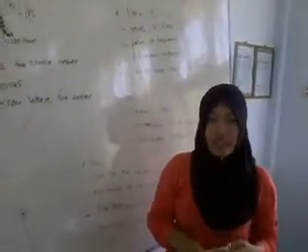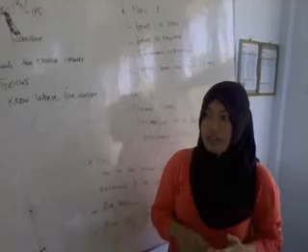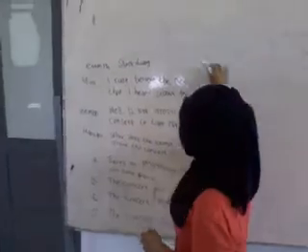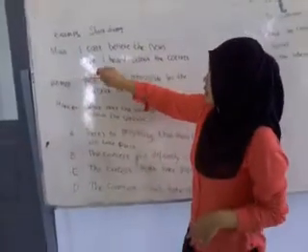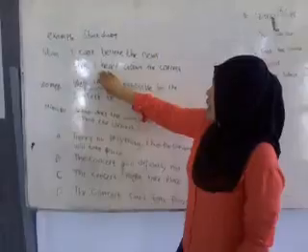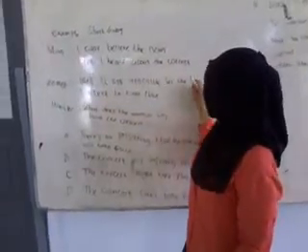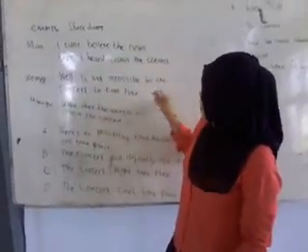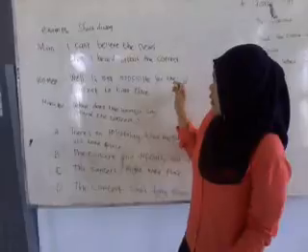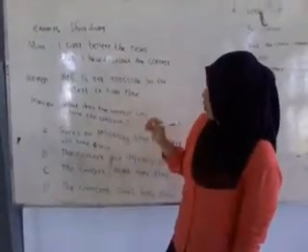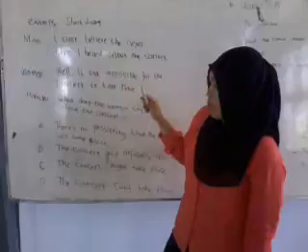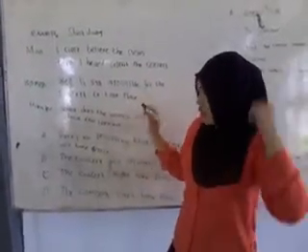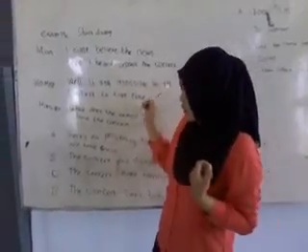Here I will give one example about the short dialogue. In the directions, the narrator said, "I can't believe the news that I heard about the concert." And the woman says, "Well, it is not impossible for the concert to take place." And the narrator says, "What does the woman say about the concert?" We must know what the correct answer is. Here, the correct answer is C.